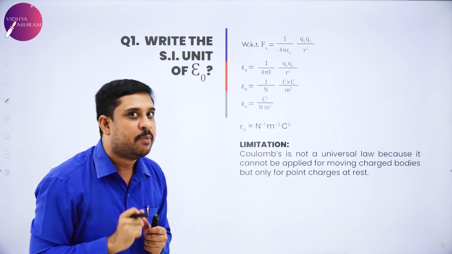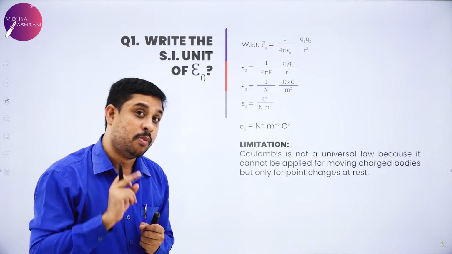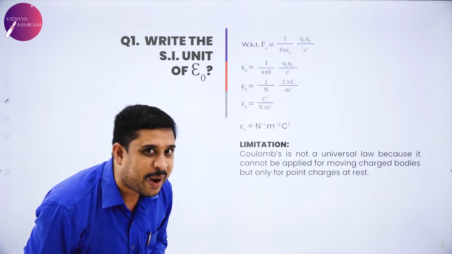I told you in my introductory class, where you are 1 markers, you may be asked to write the SI unit of any physical quantity.